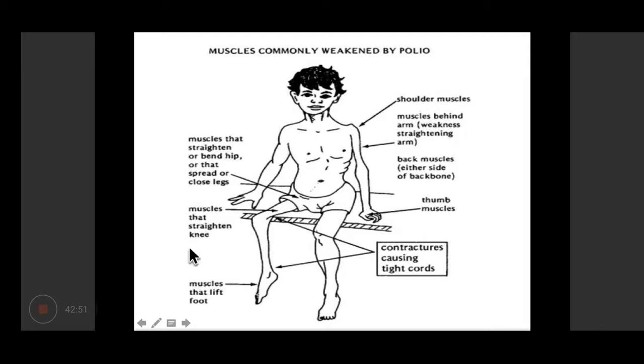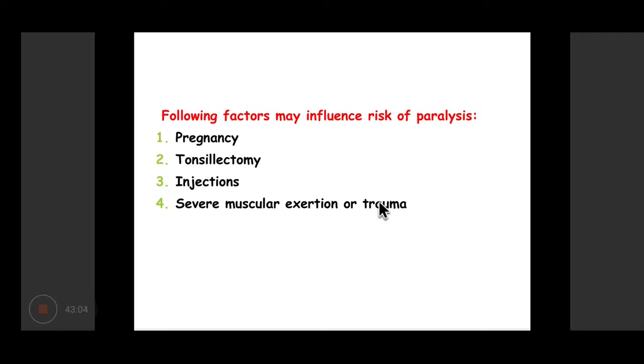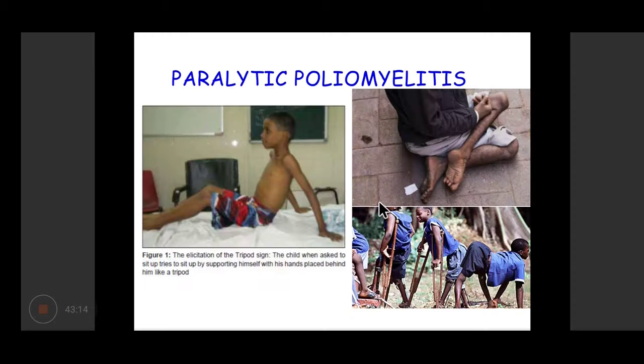So muscles around hip, knee, and foot, shoulder muscles, arm muscles, thumb muscles are the various group of muscles which are commonly weakened by polio virus. Pregnancy, tonsillectomy, intramuscular injections, or severe muscular exertion or trauma can increase the risk of paralysis. So these are some of the photos of patients who are suffering from poliomyelitis to various degrees.